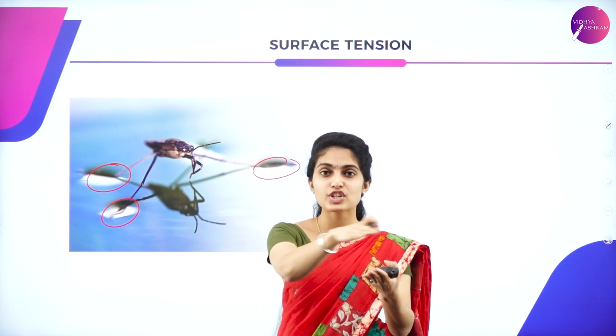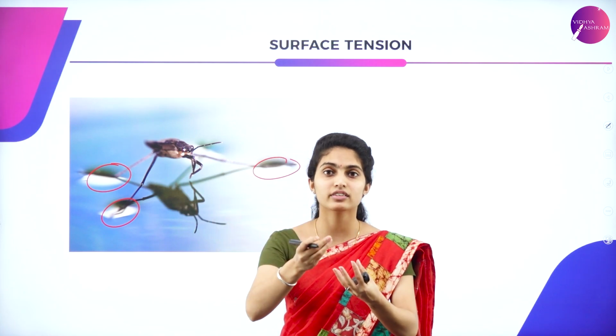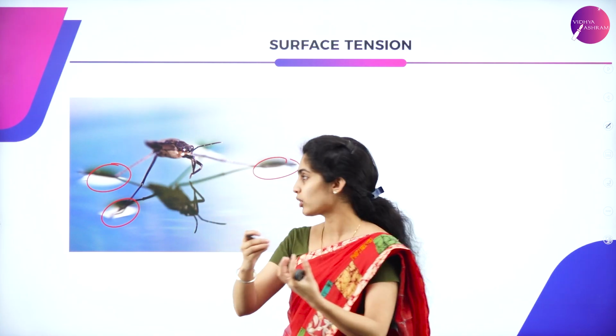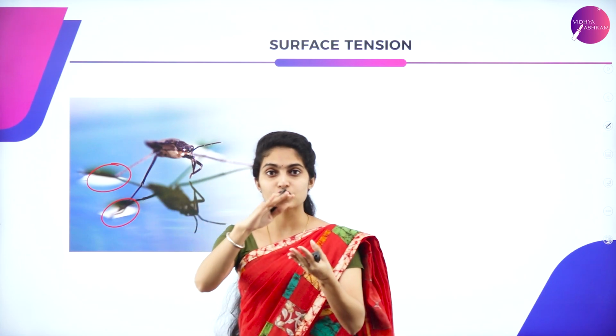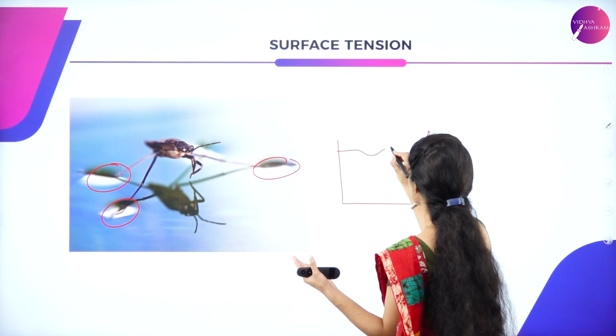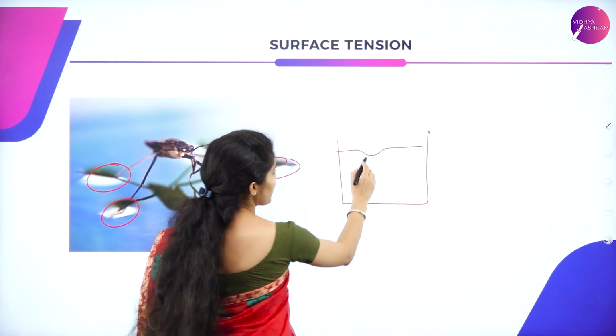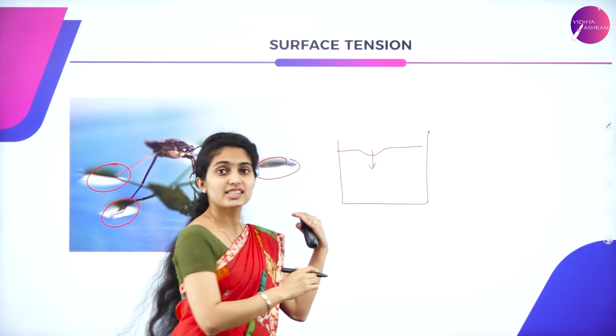There is a superficial layer above the surface of the water, and when insects or any other things come and sit upon it, what happens? Here there is a dent. That is, if this is a beaker which contains water, there is a dent given like this, because the water doesn't break over here, but it stretches.